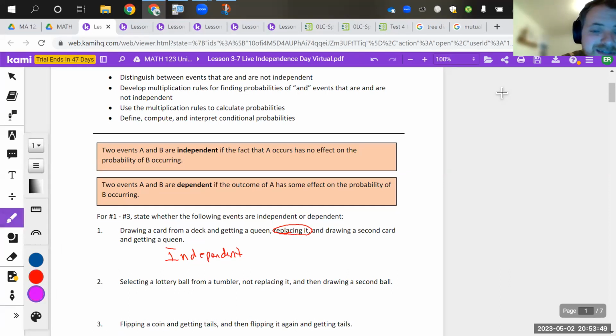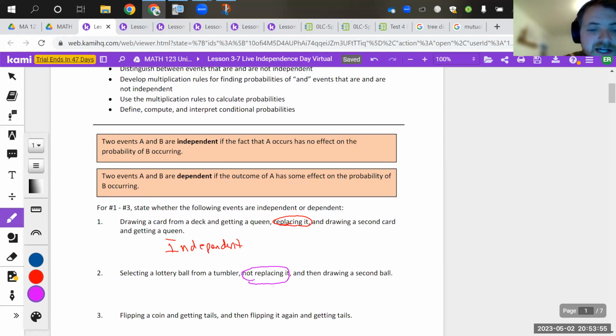So since we are not replacing it in this lottery situation, which hopefully you figured out by now that the lottery is not in your favor, but if you win it, good for you. Feel free to share. This is a dependent situation because it was not replaced.